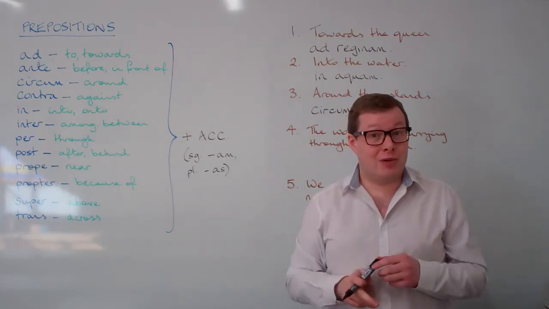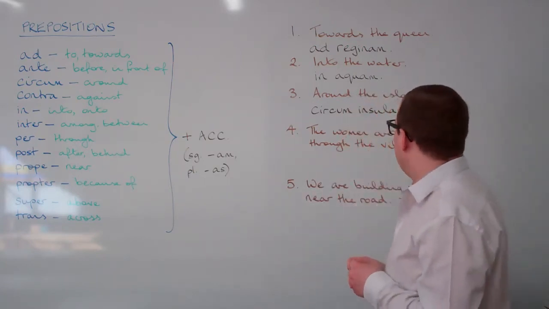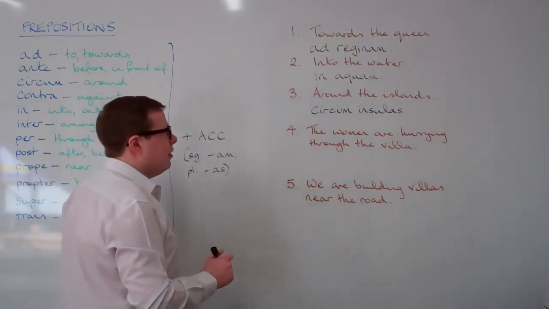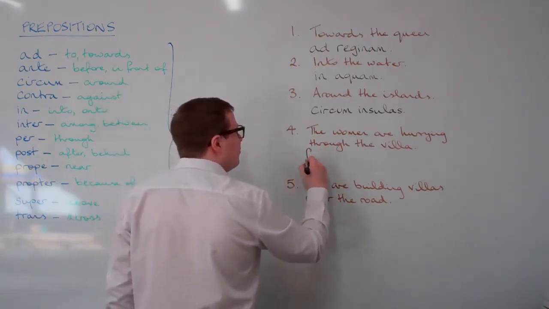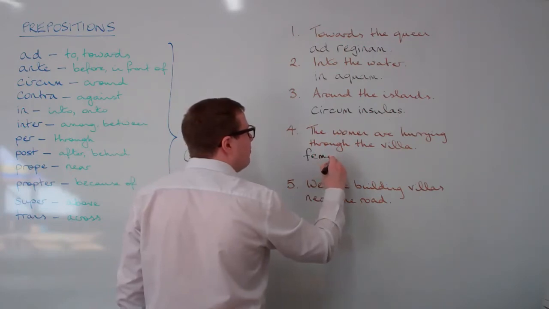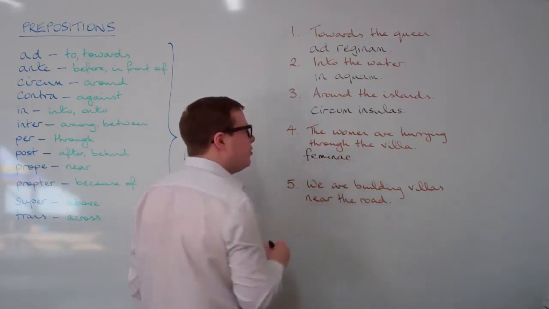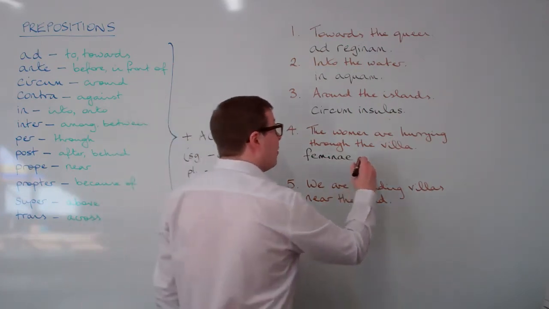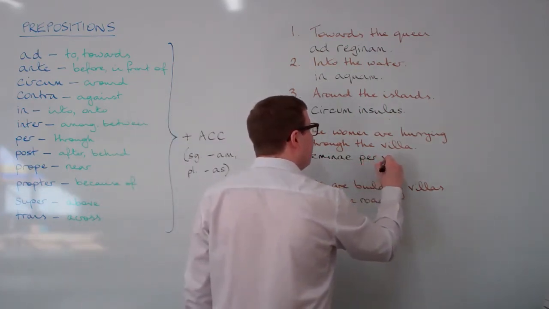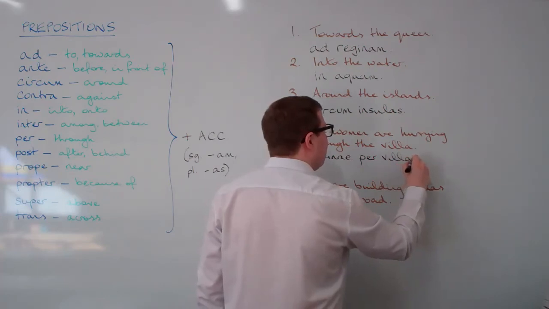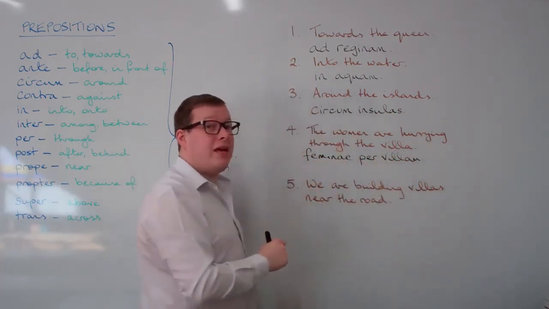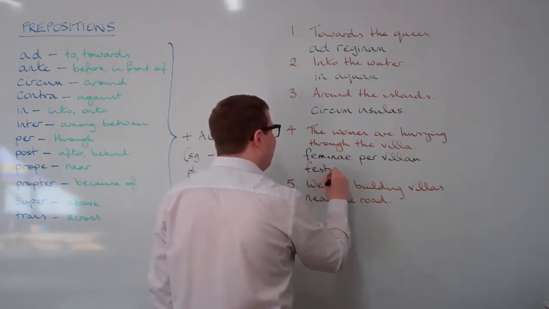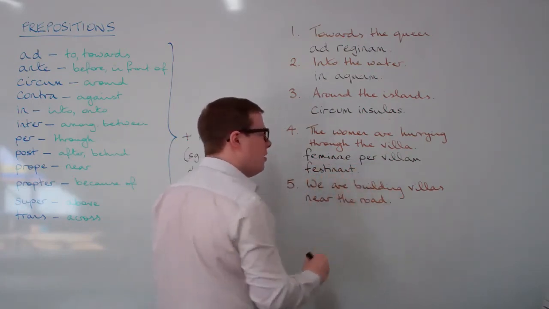Now let's try a couple of complete sentences. The women are hurrying through the villa. The women are going to come at the beginning of my sentence. They're the subject, so they go into the nominative case, feminae. Through the villa will come next. Through is per, and villa goes into the accusative. And then they are hurrying will agree with the subject, festinant, with a -nt ending.